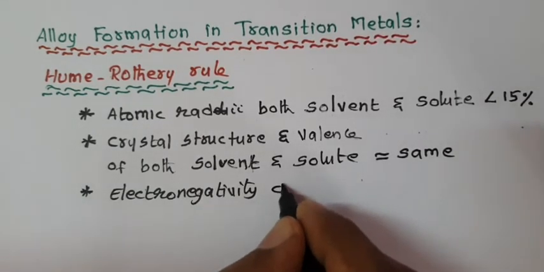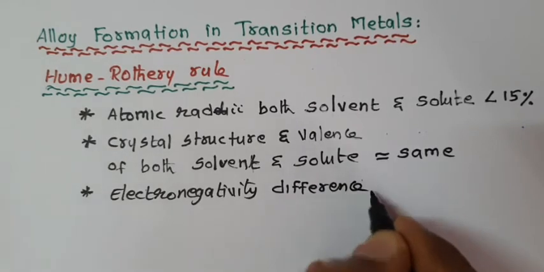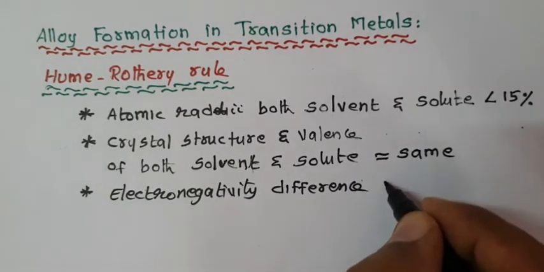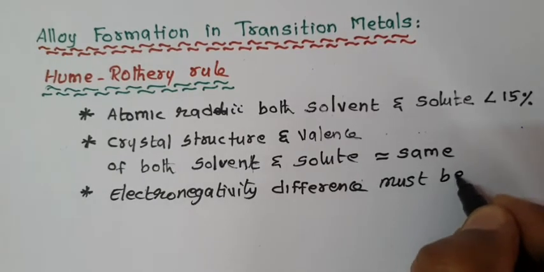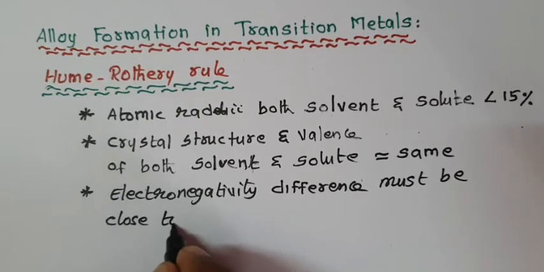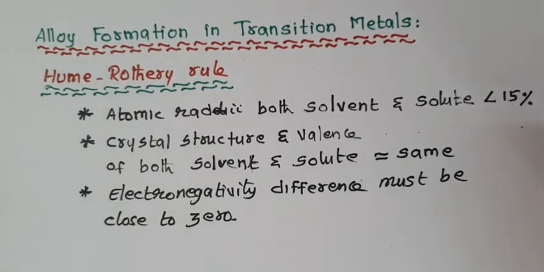The electronegativity difference, in other words the difference between the electronegativity of the solvent and solute, must be close to zero.